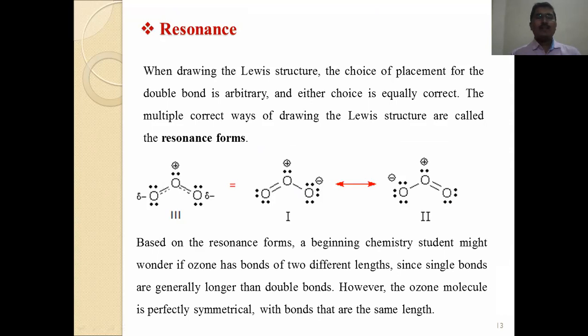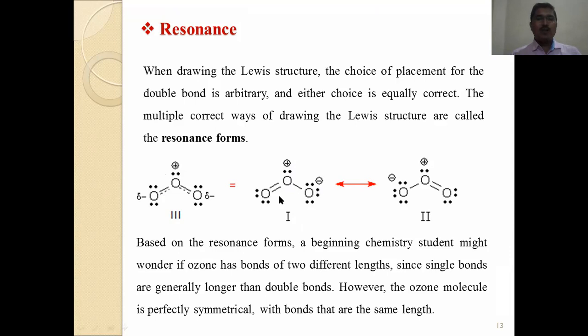Now we can see the first concept is resonance. What is meant by resonance? In this diagram, we can see the ozone molecule. In this ozone molecule, there are three different structures. In the first structure, we can see three oxygen atoms. On the middle oxygen atom, there are three bonds attached to the oxygen. That's why the valency is more, and that's why a positive charge comes on the oxygen.